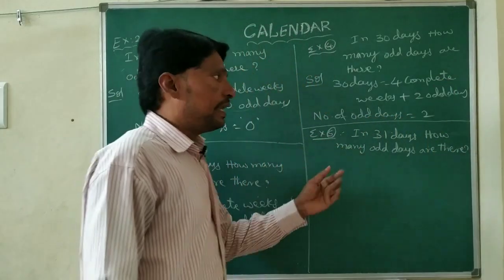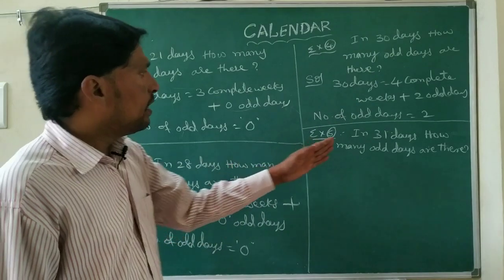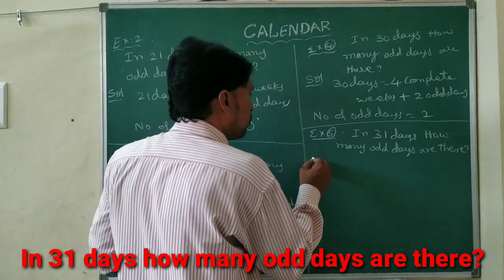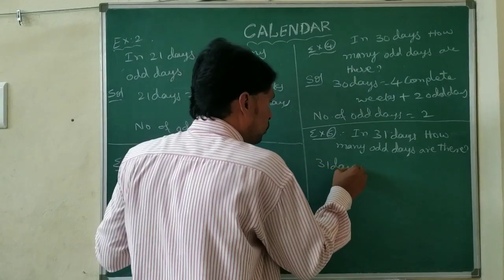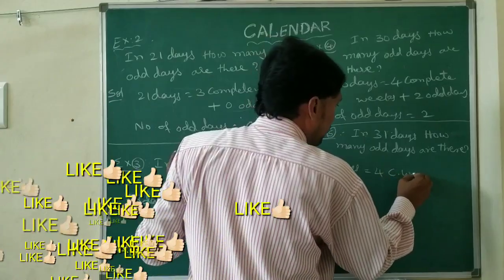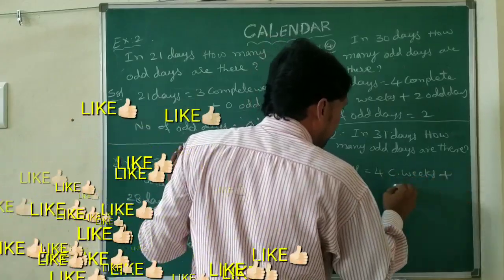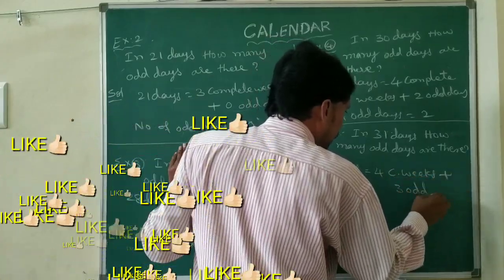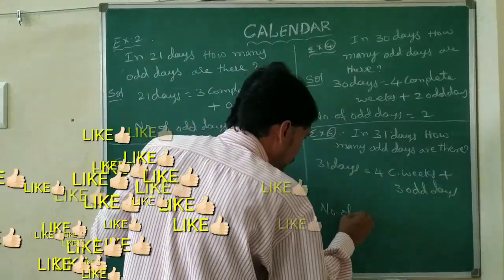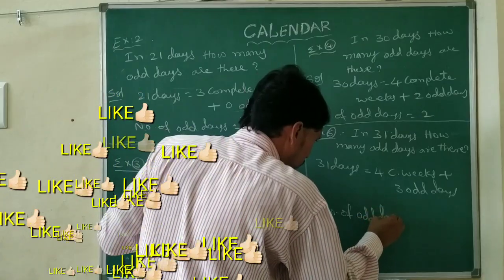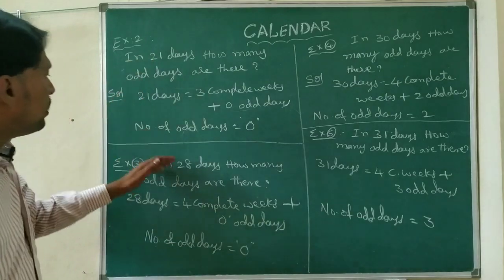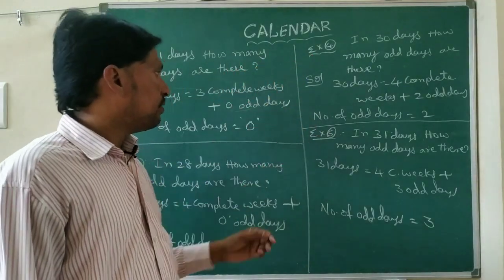Next, one more. Here, in 31 days, how many odd days are there? We need to find it for 31 days. So 31 means we get 4 complete weeks plus 3 odd days. So the number of odd days equals 3. So here we have 21, 28, 30, 31.